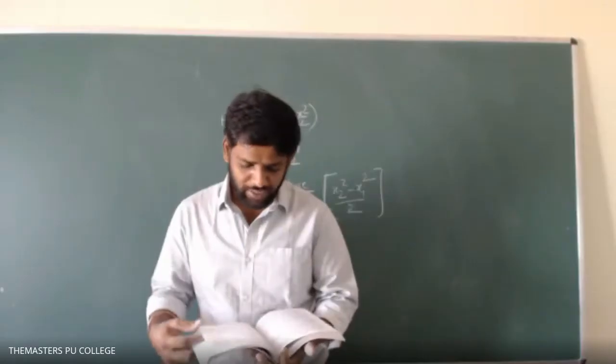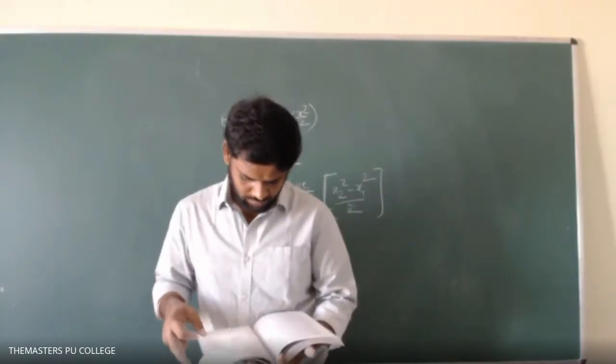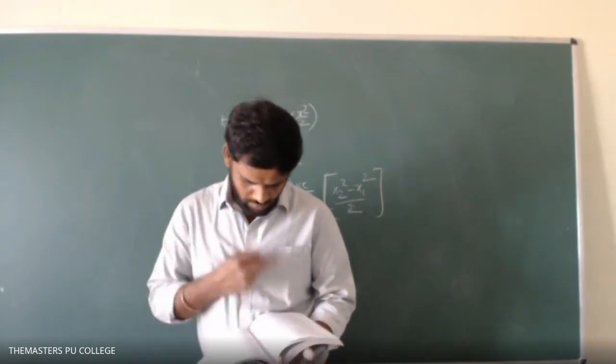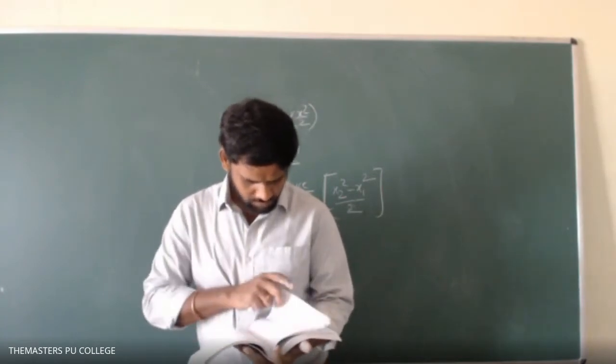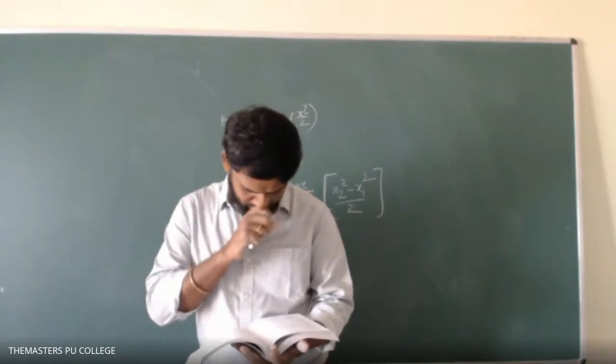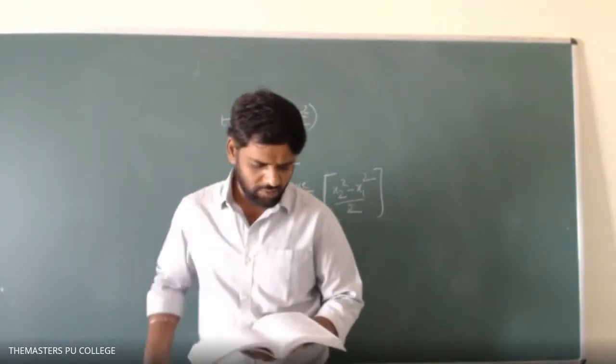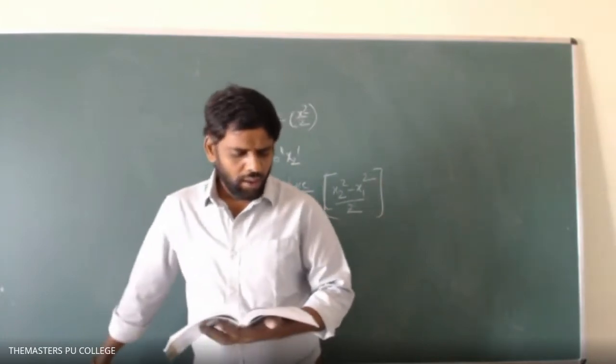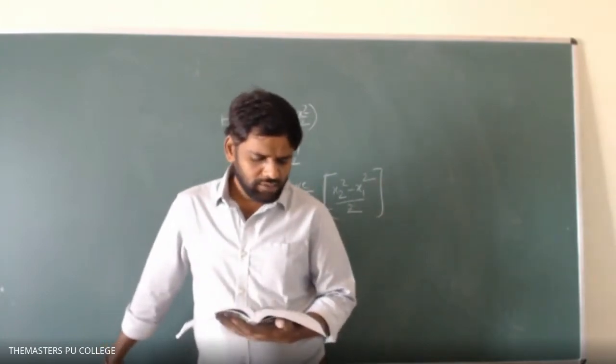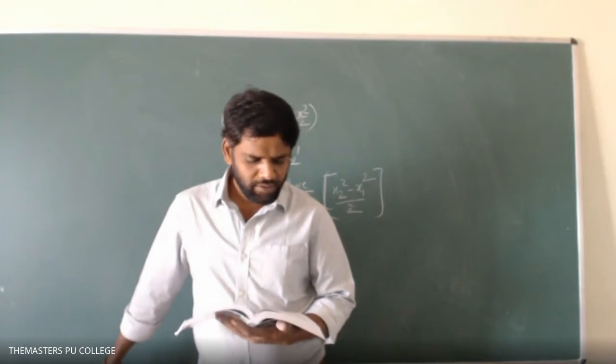Which question number, sir? 17th. Question number 17. What have they given first? Just have a look at it. A pond has an ice layer of thickness 3 centimeter.